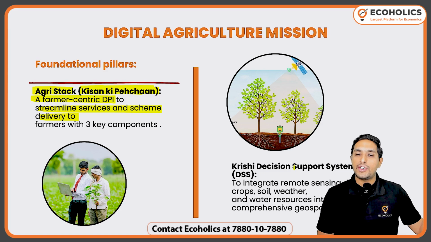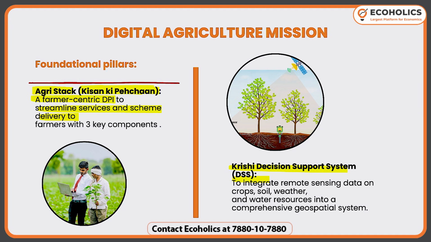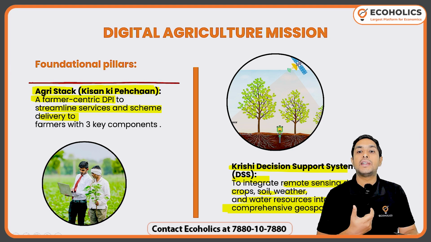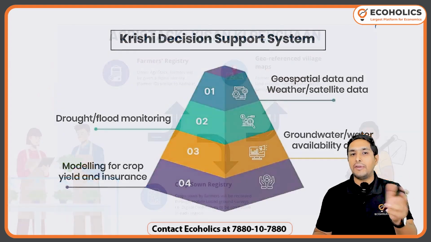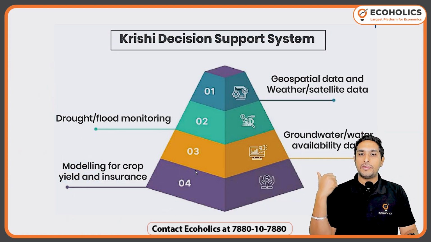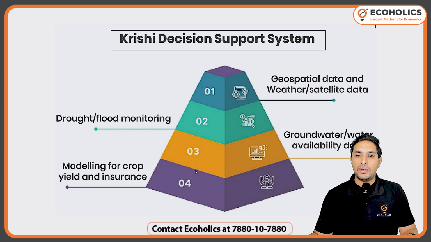When I talk about the Krishi decision support system, what makes it very much important? I'll be talking about that also now. So what exactly is it all about? Have a look first of all over here. It says we are integrating all the remote sensing data on the crop, on the soil, on the weather, on the water resources, and we are having a comprehensive geospatial system. Now what exactly does that mean? Kya matlab hai iska? So when I talk about this, I would like to take you over here. I hope this is very much visible to you guys. So kindly, I'll change the orientation a bit.